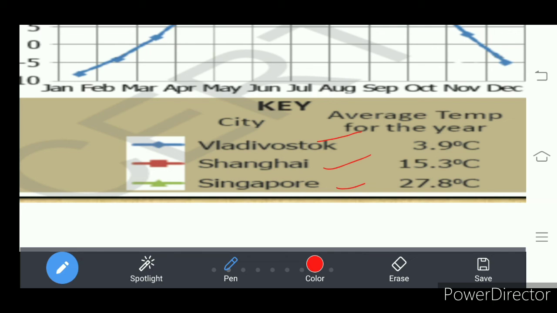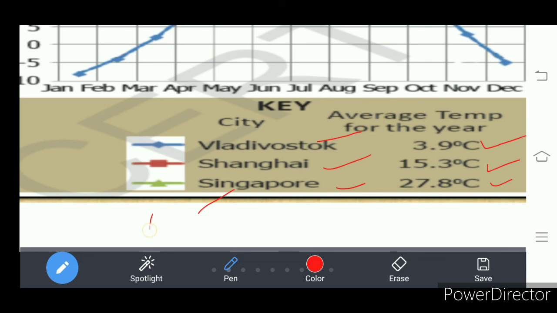So what is the average temperature throughout the year at Vladivostok? 3.9 degrees Celsius. Shanghai 15.3 degrees Celsius. Singapore 27.8 degrees Celsius. So why is the temperature at Singapore 27.8 degrees Celsius?